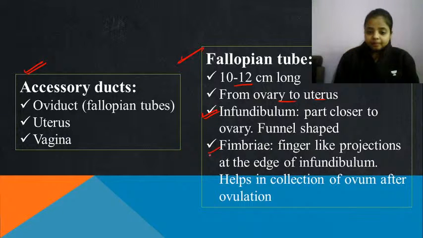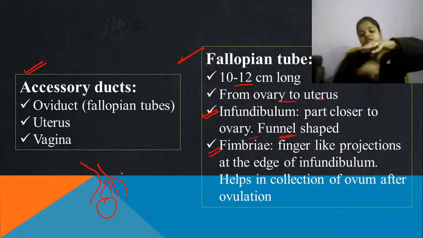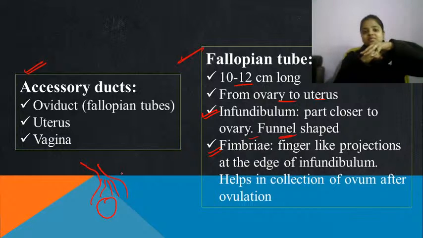Infundibulum, fimbriae. Okay, these are the two main words which are connected with the fallopian tube. So infundibulum is the part closer to the ovary, and it is funnel shaped. So this is the ovary, and this is the funnel shape structure, the part connected to the ovary. It is funnel shaped because it has to be like this. As soon as ovulation happens, the egg cell is released from the ovary, and at the same moment the infundibulum is going to catch that egg and pass it to the uterus.